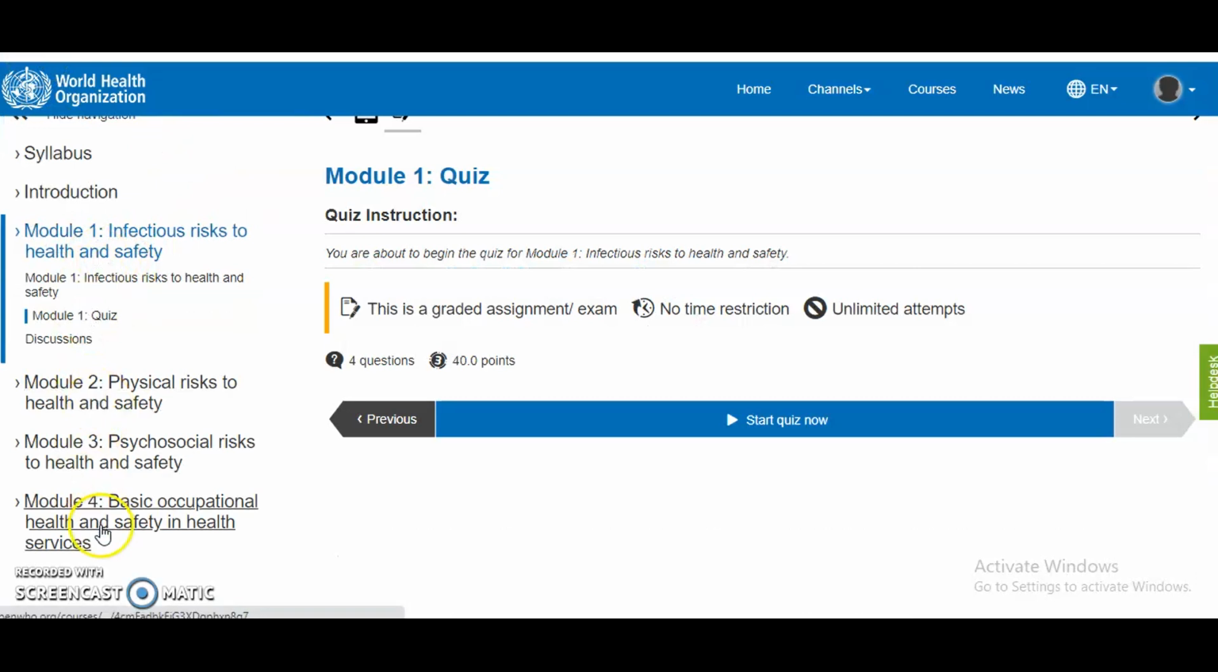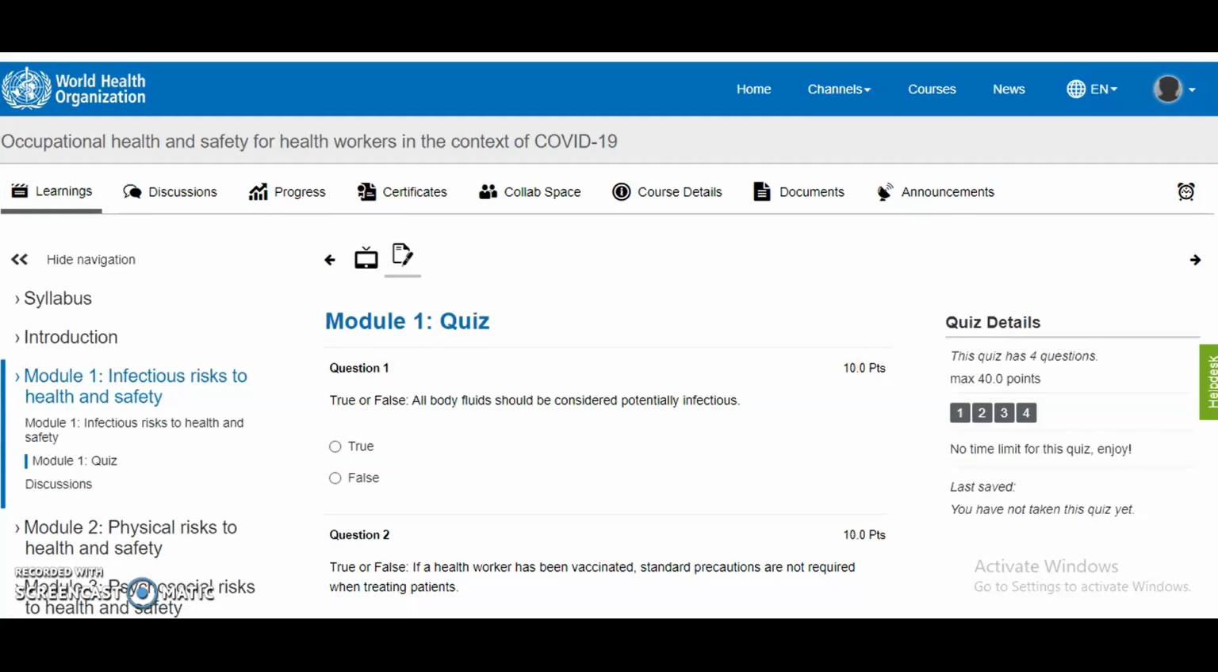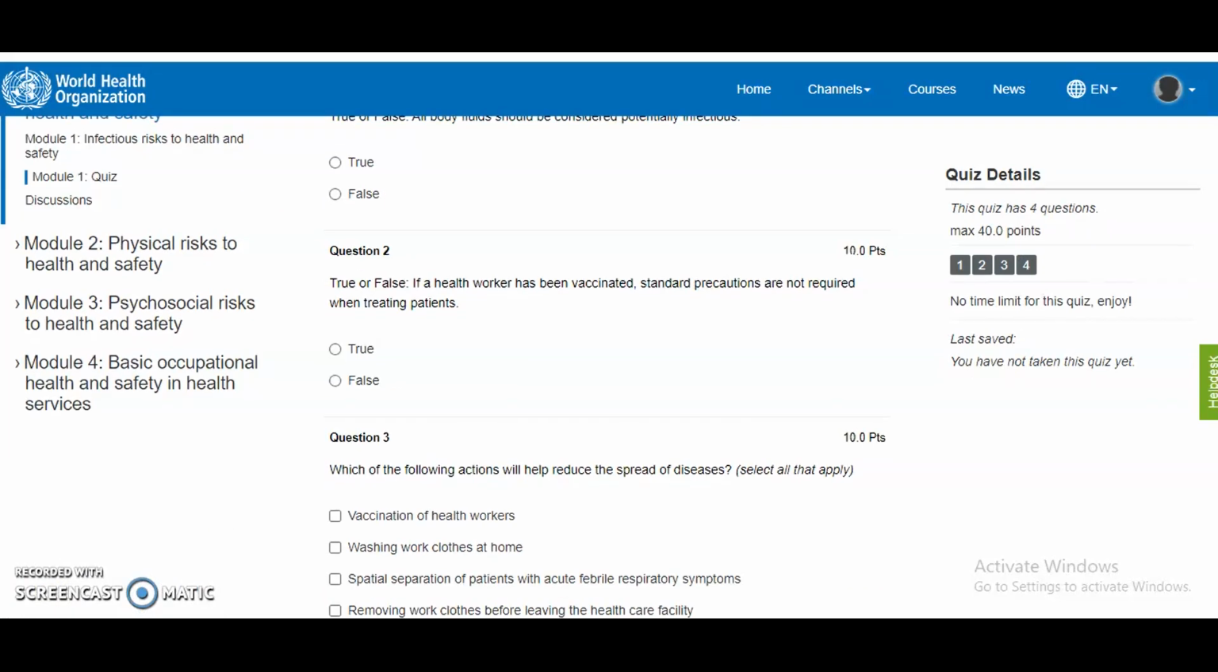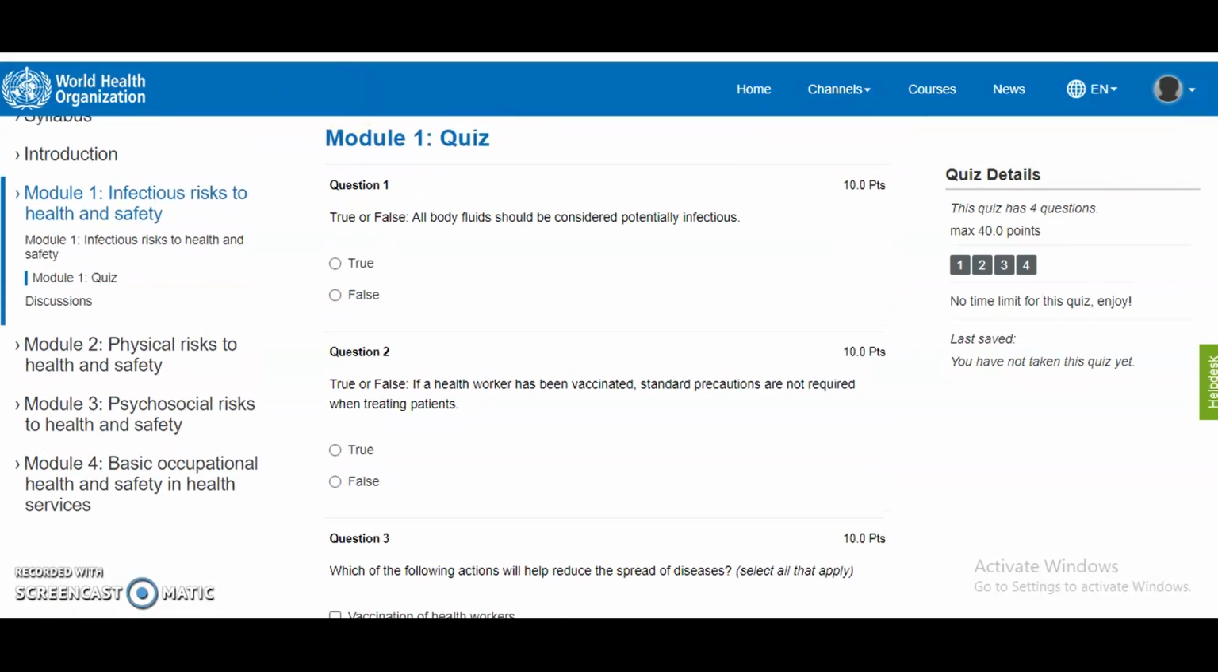And for each and every module, the quiz option is also there. So module 1, and here the quiz is there. This is a graded assignment or exam, no time restriction, and unlimited attempts are provided here. If you click on this start quiz now, then it will be directed to the questions like this, guys. So just fill up all these questions.